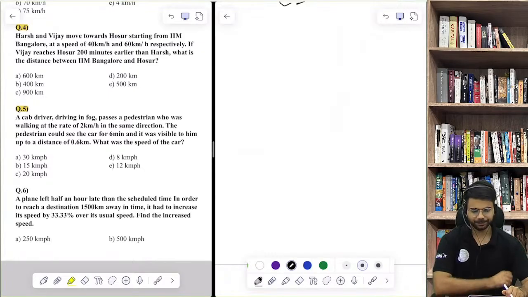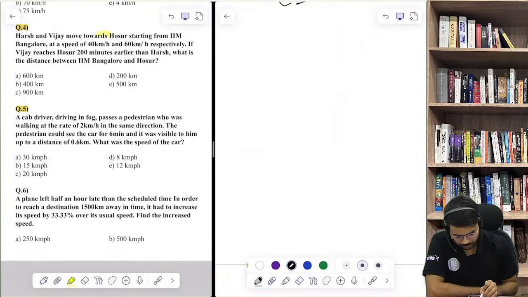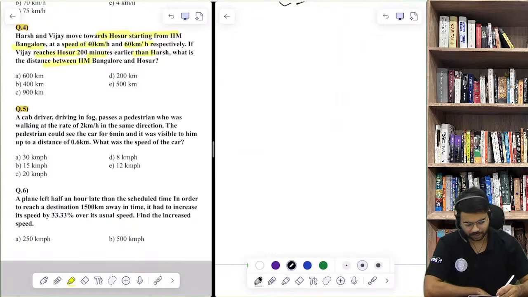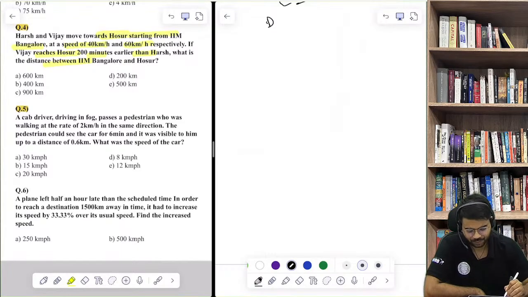Like question number 4. Harsh and Vijay move towards Hosur starting from IIM Bangalore at a speed of 40 and 60. If Vijay reaches Hosur 200 minutes earlier than Harsh, what is the distance between? So we can assume the distance to be d. Now we are given something about time. Now Vijay is reaching earlier, which means Harsh is taking more time.